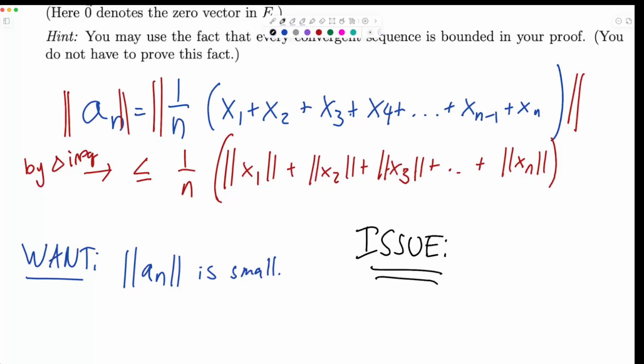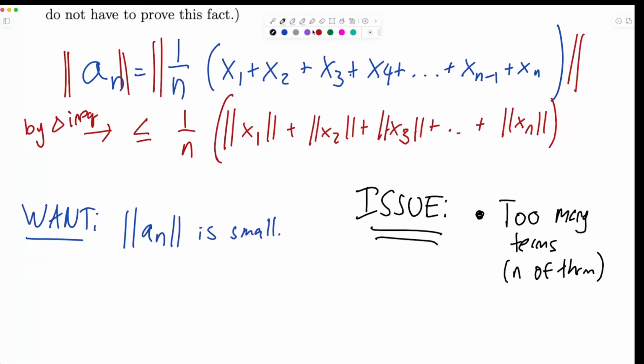One issue is there's a lot of these terms. There's n of them. So this is issue number 1. Too many terms. And in fact, there's n of them, right? And so the thing that we have is that the norm of the xn's is small. So the norm of any individual guy maybe is small, or this last piece is getting small, but there's n of them, and that's bad. You see? So if you did some kind of bound, there's n of them, that's going to be bad.